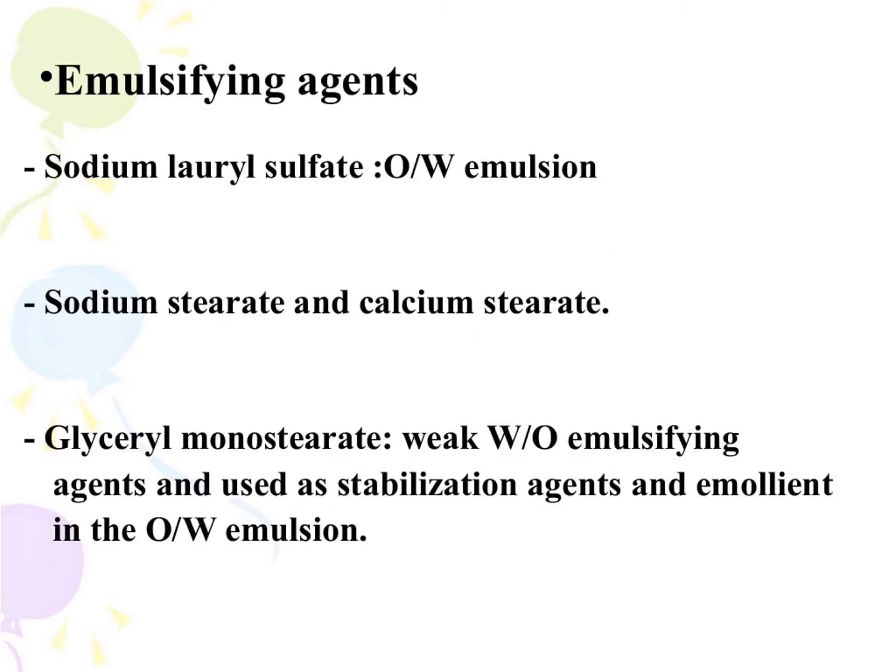Examples of emulsifying agents are sodium lauryl sulfate, which is used in oil in water emulsion, and sodium stearate and calcium stearate. And glycerol monostearate is a weak water in oil emulsifying agent and is used as a stabilizing agent in oil in water emulsion.